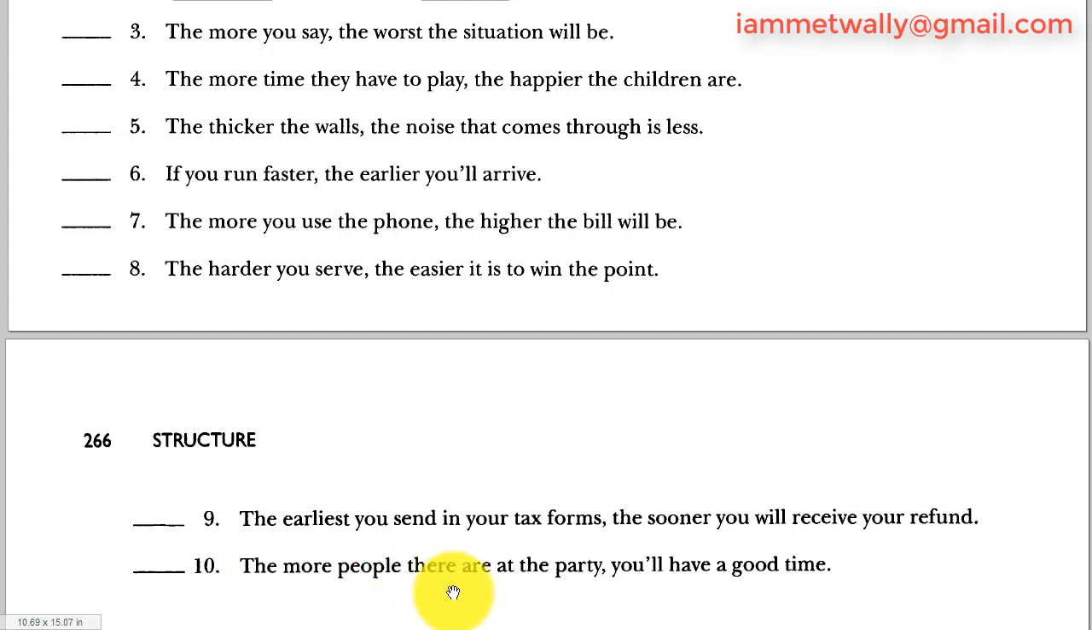Number 10: The more people there are at the party, you will have a good time. The more, and I don't have in the second part a comparative expression, so it's incorrect. If you would like to make it correct: the more people there are at the party, the better time you will get, the happier you will be. Any comparative form that matches the first one, because I have here the more people there are, subject verb, so I just have to put subject verb on the other side to be correct.